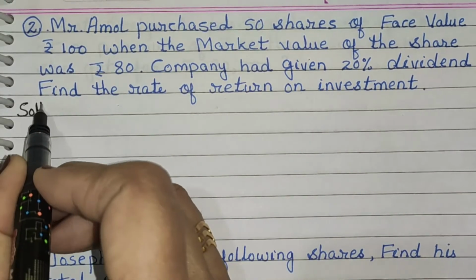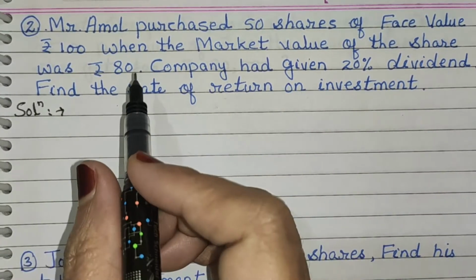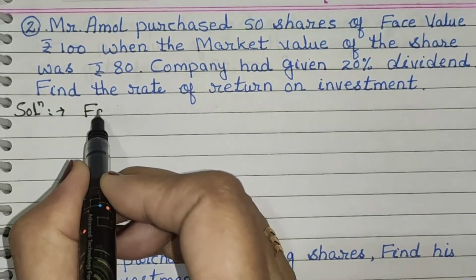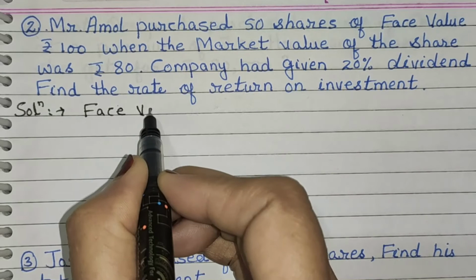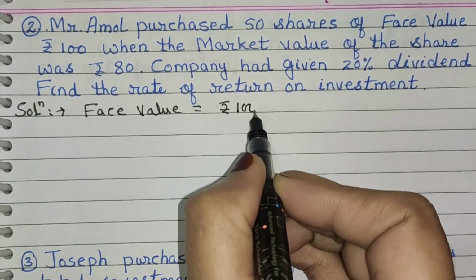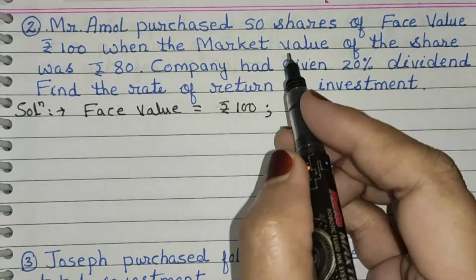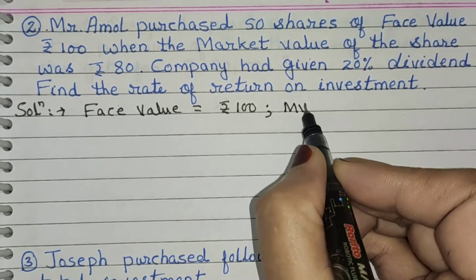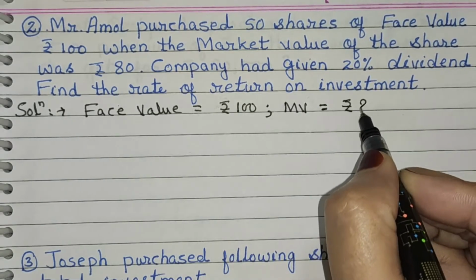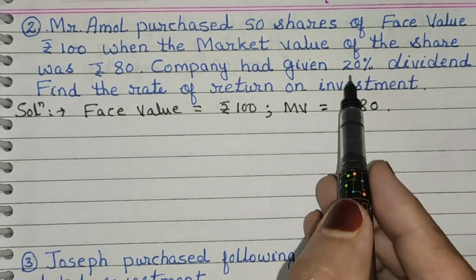Now what is given in the problem? First write down. Face value is given. Write down here face value, which is equal to rupees 100. Market value of the share, meaning MV, which is equal to rupees 80. Dividend 20%.